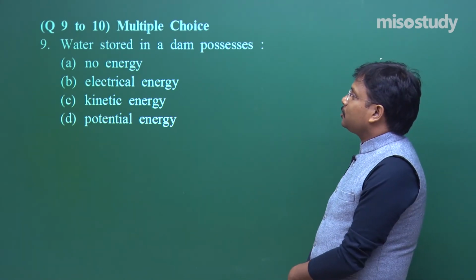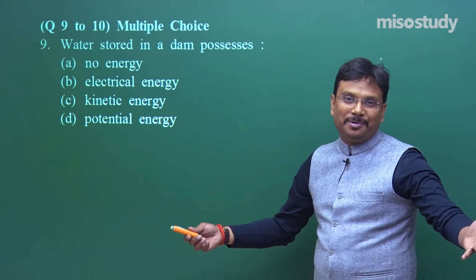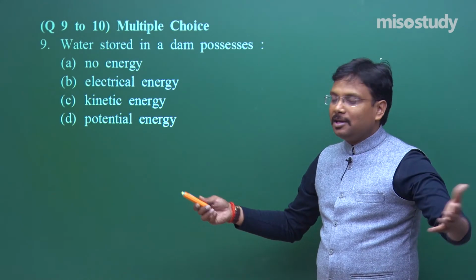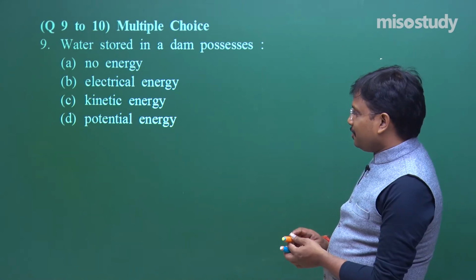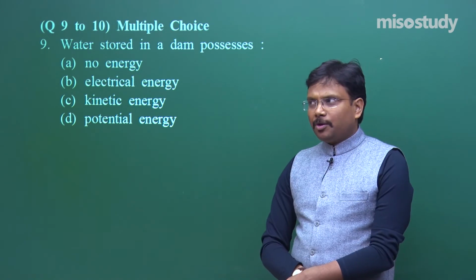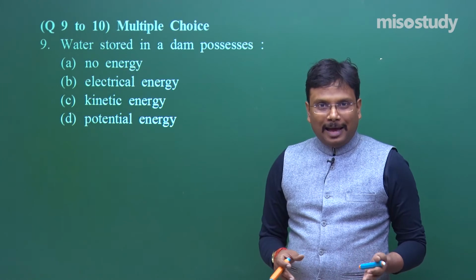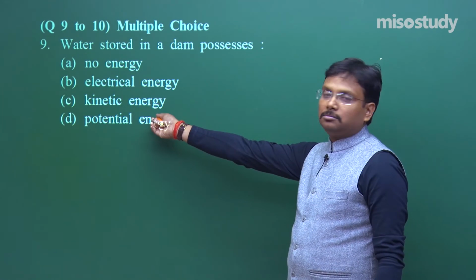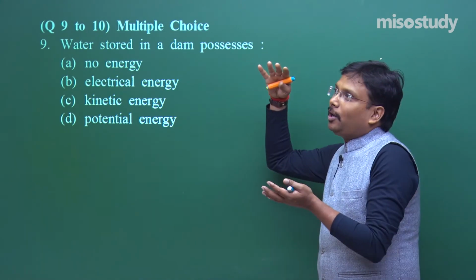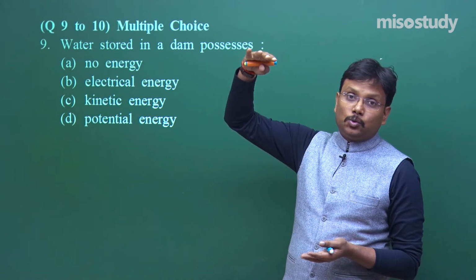Water stored in a dam possesses, just 2 minutes back I mentioned this example, Tehri Dam, Bhakra Nangal Dam, Rana Pratap Sagar Dam, so many. So it possesses electrical energy? No. Kinetic energy? Well, it is not moving as such. No energy? Come on, it has energy. So what is the correct option? Potential energy. Fine. Because when the water starts falling down, it has energy because of its higher altitude.